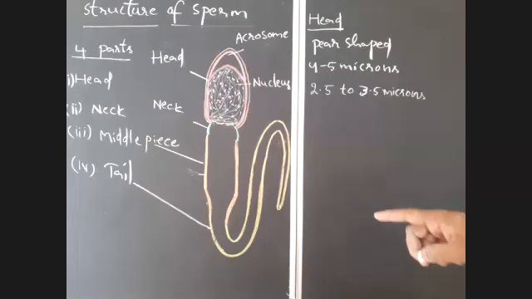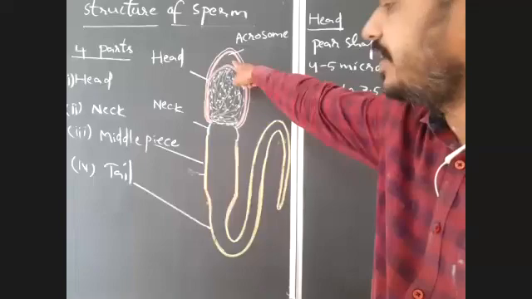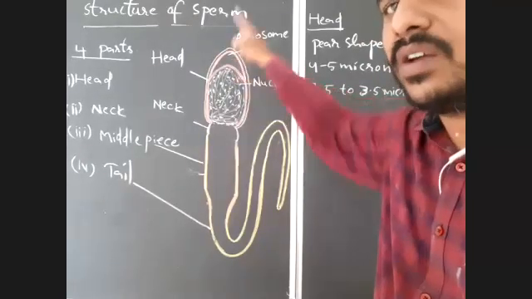And after completion of this, observe the acrosome. What is this acrosome?